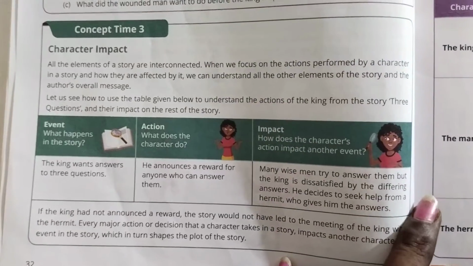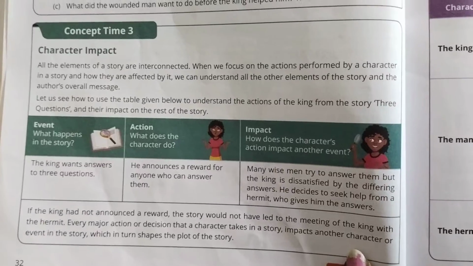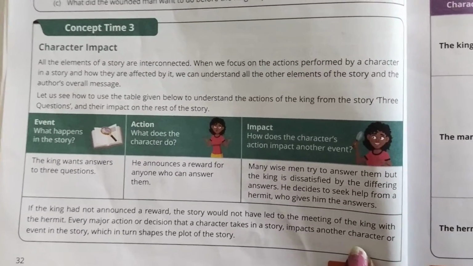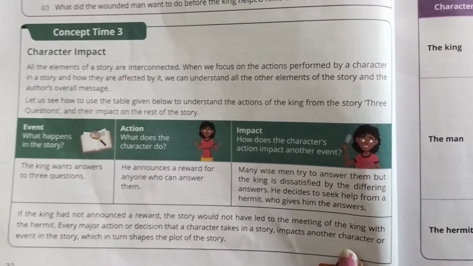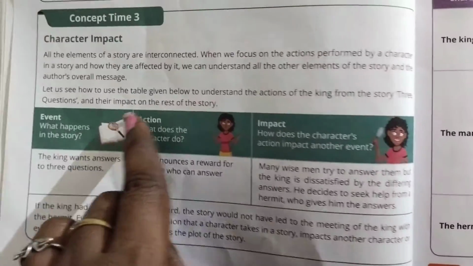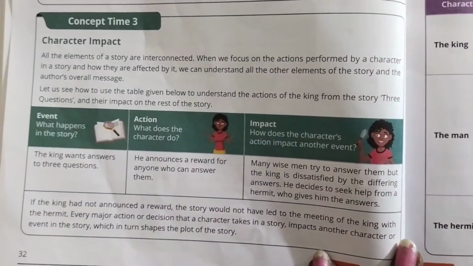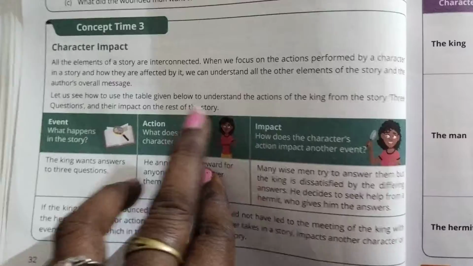So let us see how to use the given table below to understand the actions of the king from the story, the three questions, and their impact on the rest of the story. We all know what the story is about, the three questions. Here you can see the first one, this character impact has been divided into 3 parts. First part is event, second part is action, and third part is impact.